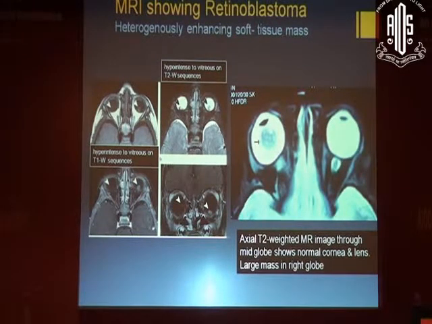Now, MRI showing retinoblastoma, it shows a heterogeneously enhancing soft tissue mass, and we can see that it is hyperintense to vitreous on T1 weighted images, and it is hypointense to vitreous on T2 weighted images. You can see over here. The other image shows the axial MRI, T2 weighted image, going through the mid-globe level, and we see a normal cornea and the lens on the other side, whereas on the right side, we see a large mass in the right globe.